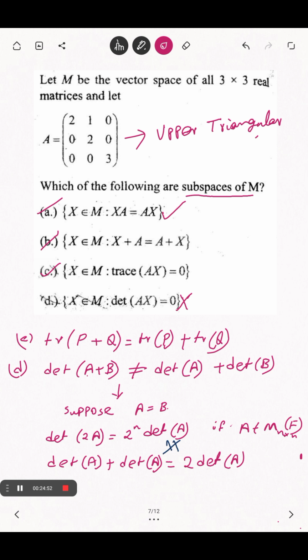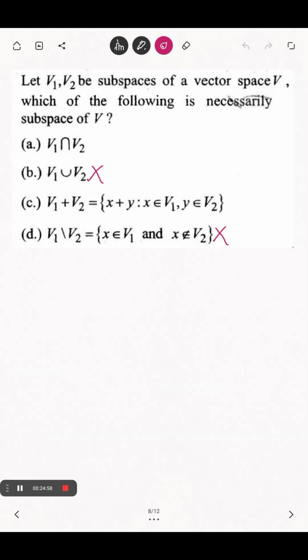So this is a question of marks 4.75. Let's see what is waiting for us.